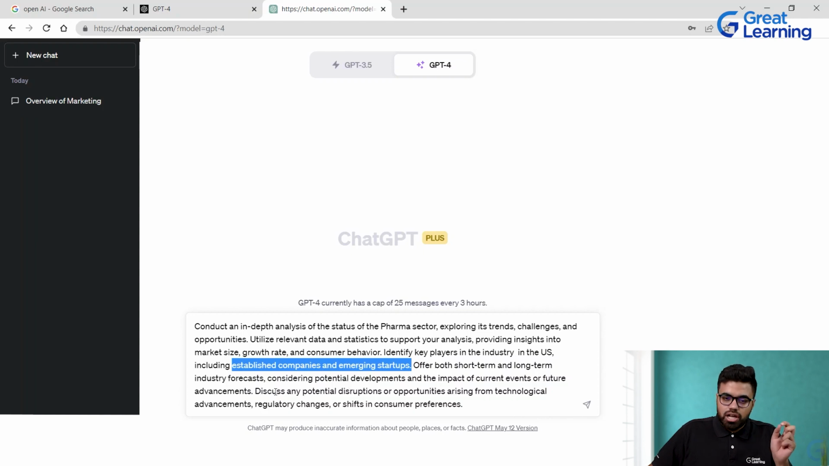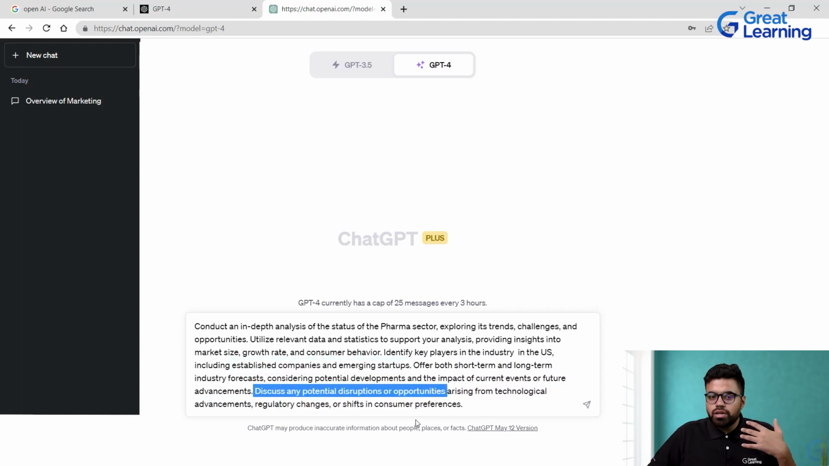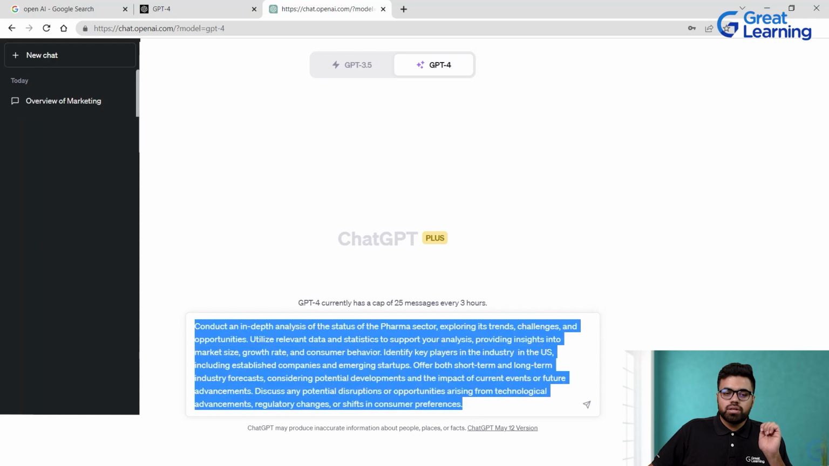Now discuss any potential disruptions or opportunities. I have also given them a negative side, in which I want them to tell me what challenges there would be, and potential disruptions in particular companies or in that sector as a whole. So I want it to inform me about that, to give me a disclaimer, on things arising from technological advancement, regulatory changes or shifts in consumer preferences. So this is a gist of what the prompt looks like.